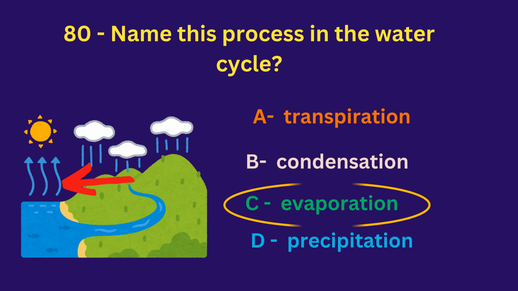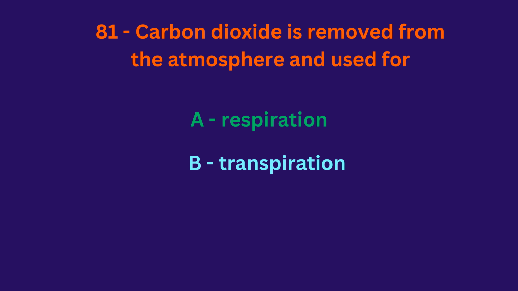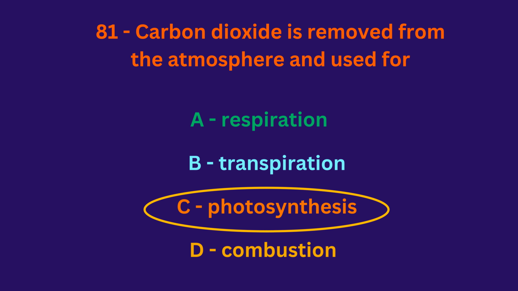The answer is evaporation. Carbon dioxide is removed from the atmosphere and used for A, respiration, B, transpiration, C, photosynthesis, D, combustion. The answer is photosynthesis.